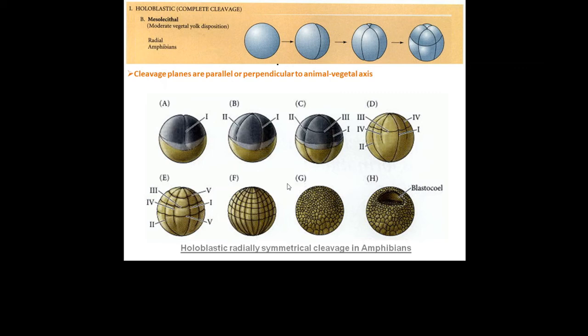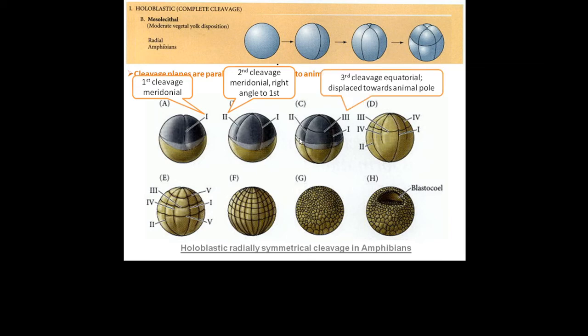So this figure shows holoblastic radial cleavage in amphibians. First cleavage is meridional, starting from the animal pole and approaching the vegetal pole. The second cleavage also occurs meridionally at right angle to the first, just as in the radial holoblastic cleavage of isolecithal eggs, but because of the large amount of yolk present at the vegetal pole, the second division starts even before the first division has completely divided the egg till the vegetal pole.